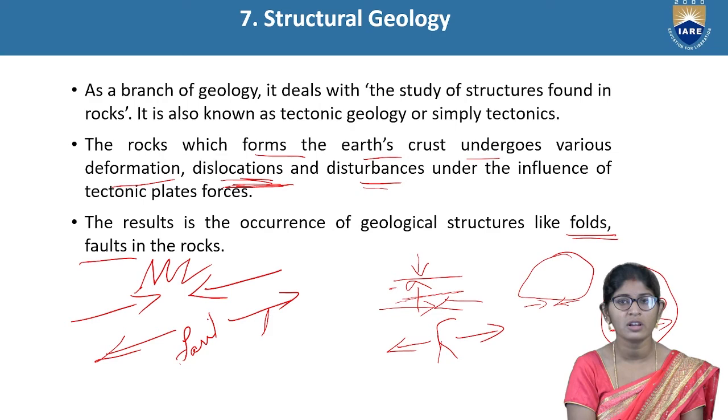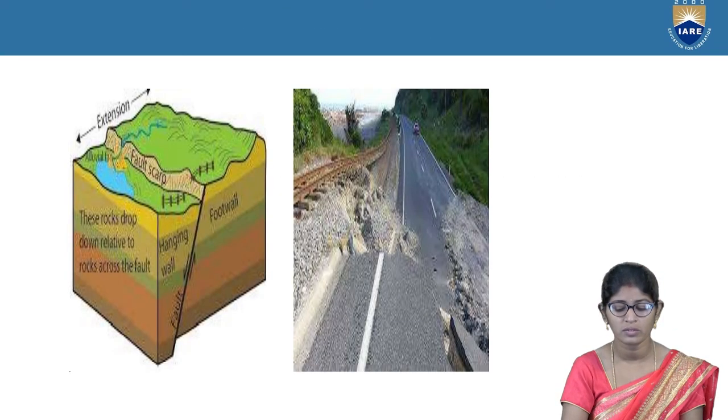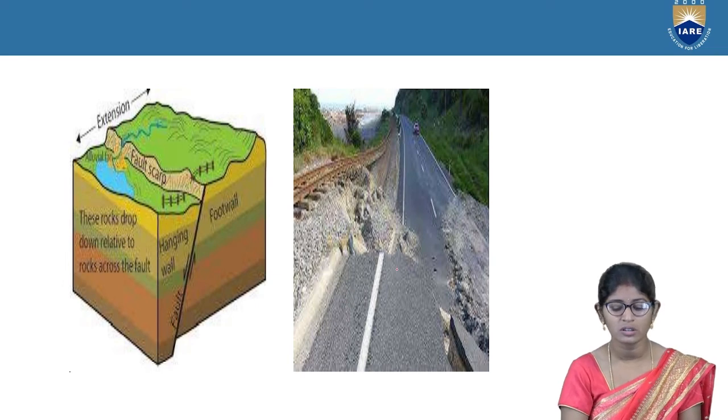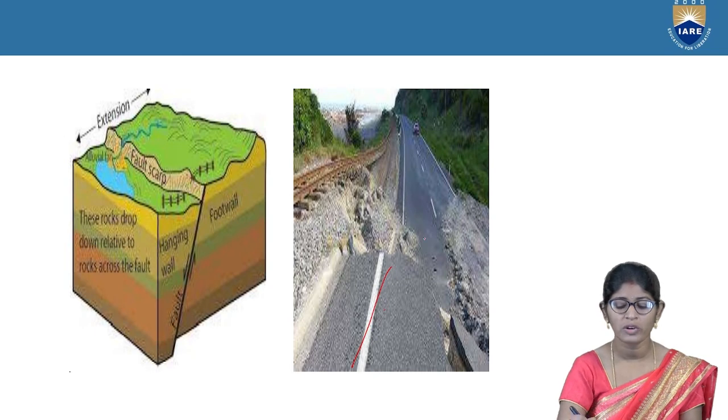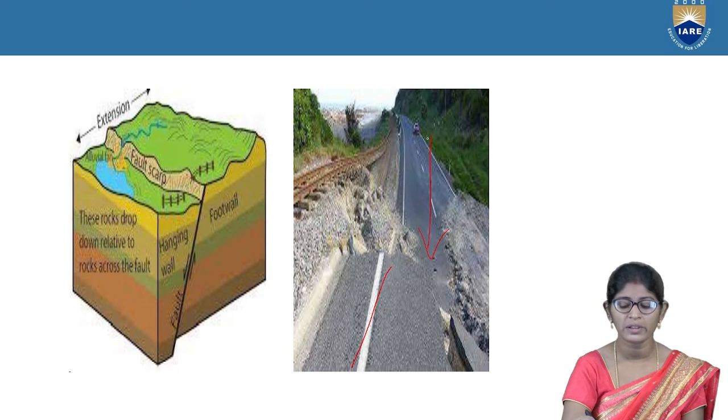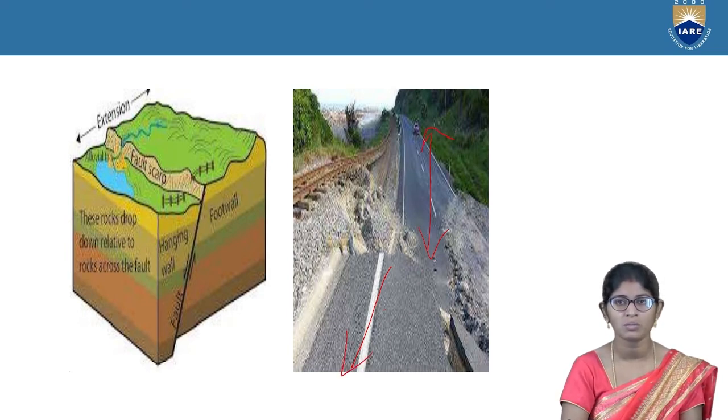If a rock structure is laid on the top surface of the earth, this is an example of a fault. We have to observe this figure. This is one layer and this is one layer. Totally, it will break. If the plate tectonics move in the opposite direction, then it breaks the top structure. If the hanging wall moves down and the footwall moves upward, then a fault occurs.